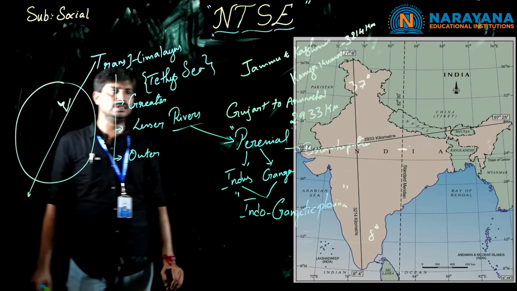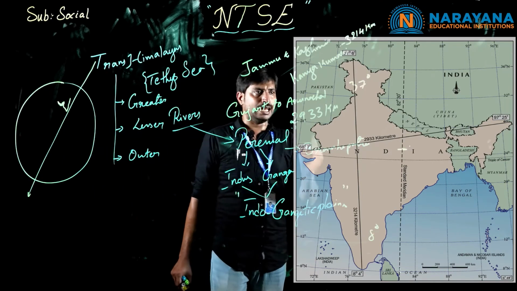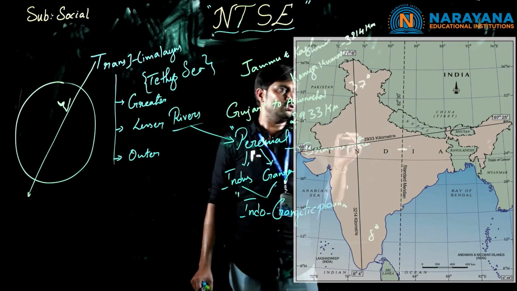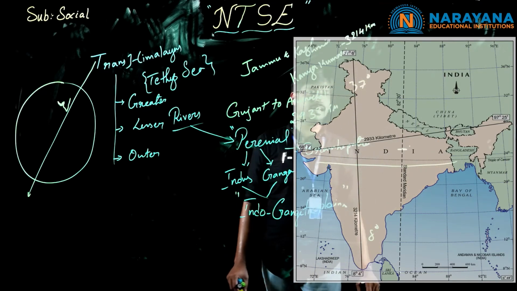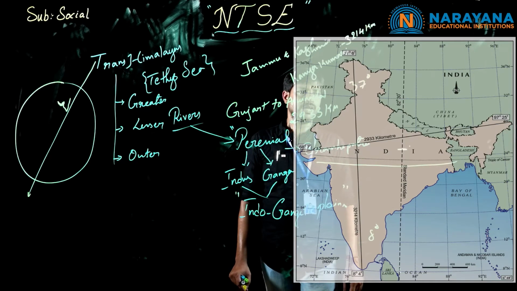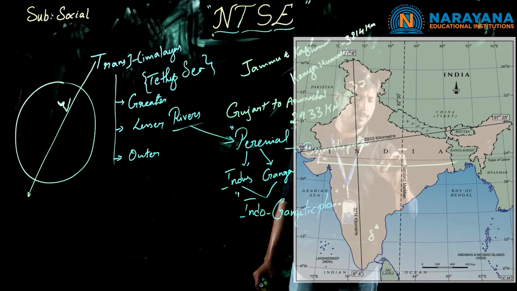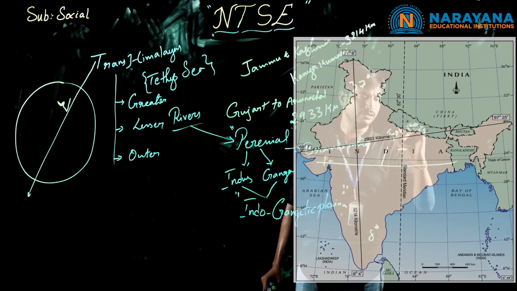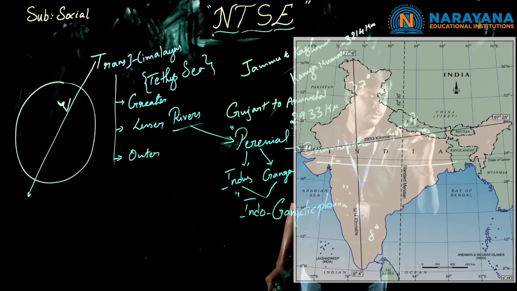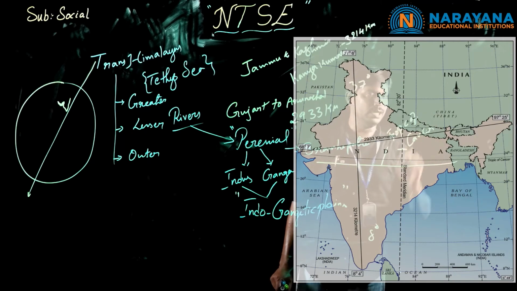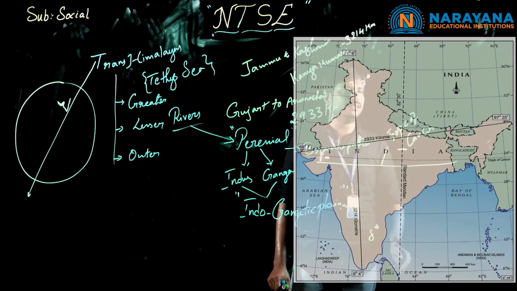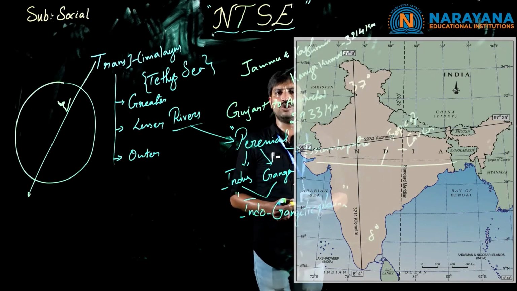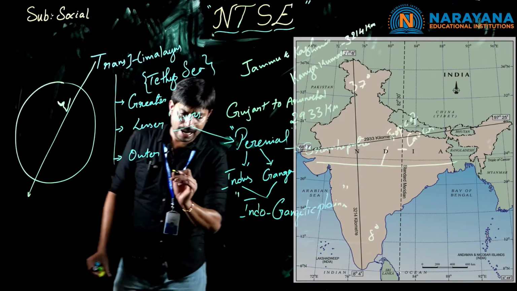Clear, children? The line passing through Gujarat to the extent of the country up to Bangladesh is the Tropic of Cancer. Clear, children? And coming to 82.5 degrees, this is the time zone of our country, which we call IST.